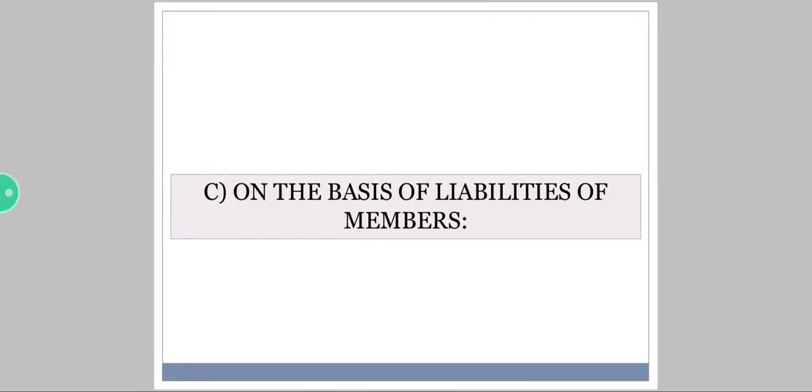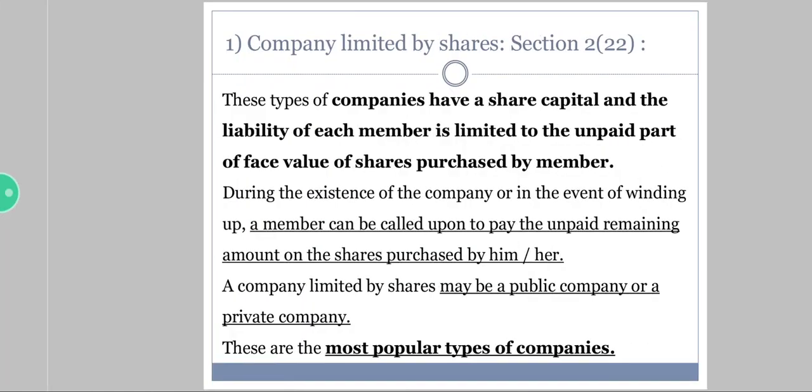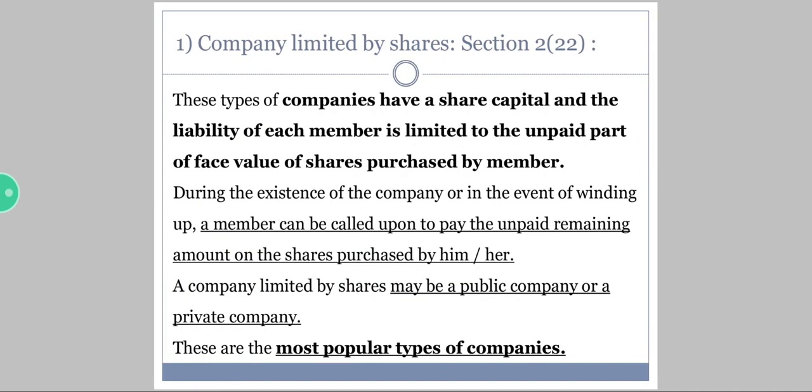Coming to the C part, that is on the basis of liabilities of the member. How much a person being a member of a company owes to the company. The very first one is company limited by shares. These types of companies have share capital and the liability of each member is limited to the unpaid part of the face value of shares purchased by a member.